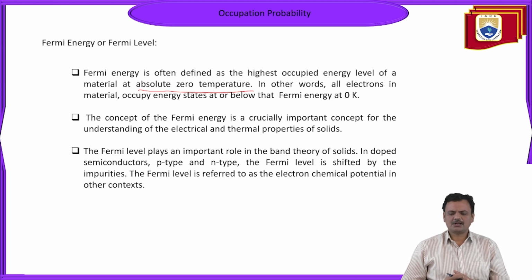We already discussed that the concept of Fermi energy is crucially important for understanding the electrical and thermal properties of solids.